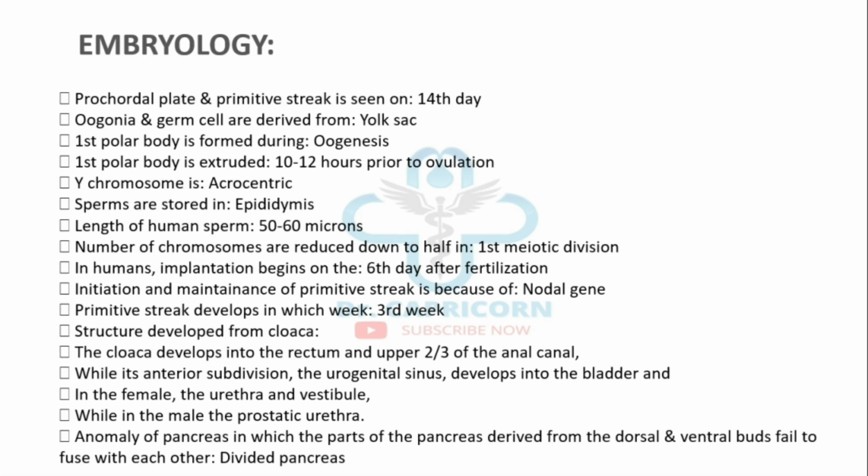Let's start. Procaudal plate and primitive streak is seen on 14th day. Oogonia and germ cells are derived from yolk sac. First polar body is formed during oogenesis. First polar body is extruded out 10 to 12 hours prior to ovulation.